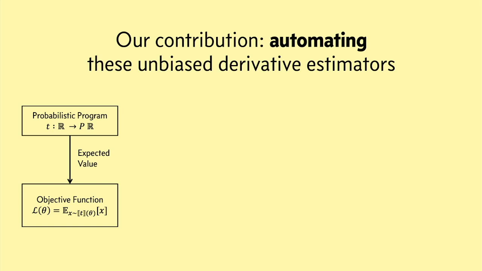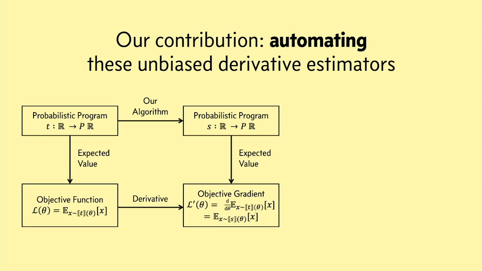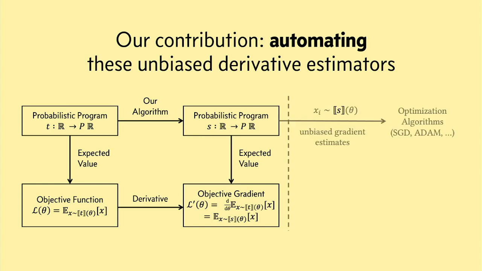And to perform optimization, we want the derivative of this function L. And what our algorithm is going to do is it's going to produce a new probabilistic program S of the same type as T, whose expected value is the derivative of L. Okay. The upshot is that just like an ordinary AD, after encoding their objective function as a program, the user won't need to do any more math by hand. They can automatically get this program S that can be directly run to generate unbiased derivative estimates for stochastic optimization.